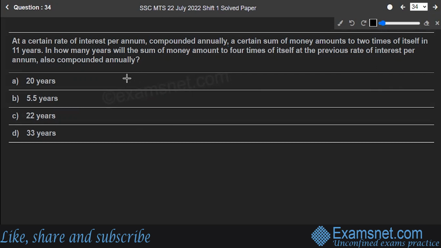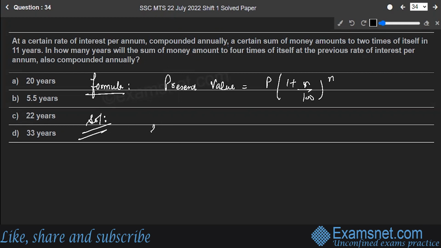Okay. So here's the formula for that. Present value is equal to initial value times 1 plus r upon 100 raised to the power time. Here P is the principal, R is the interest rate, and N is the time.